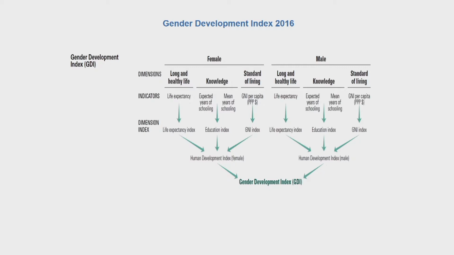And then the next step is, of course, to construct the dimension index, the life expectancy index, education index and the GNI index. And similarly, dimension indices are constructed for the male counterparts. So, accordingly, we have the HDI for females and the HDI for males, the female human development index and the male human development index. And then the GDI is calculated by looking at the HDI of females compared to that of the males. Let us look at this with the formula that is used for GDI construction based on the 2016 technical report and an illustration followed by that.